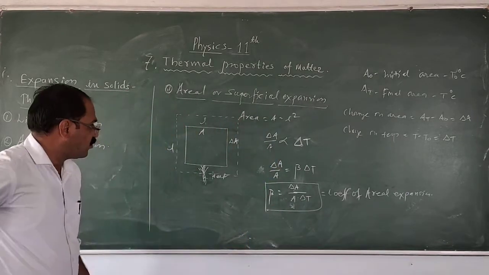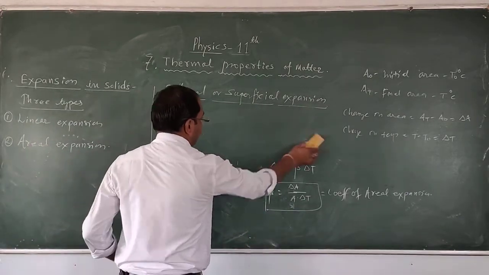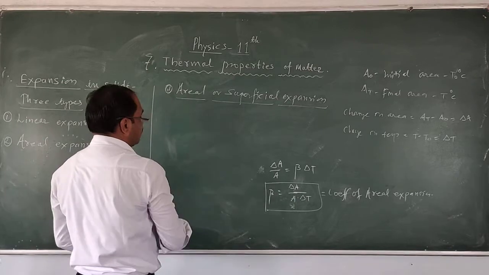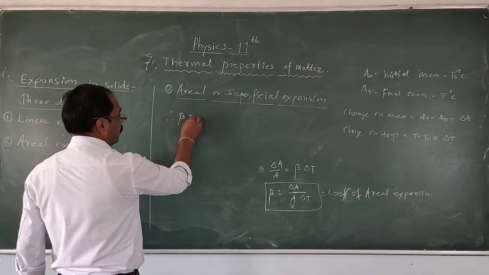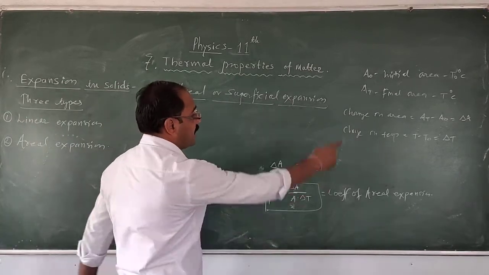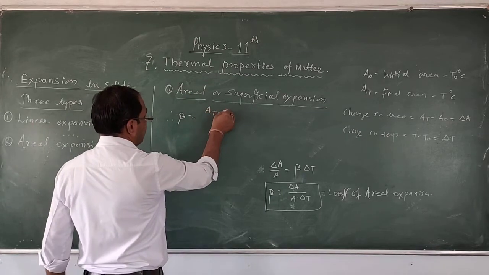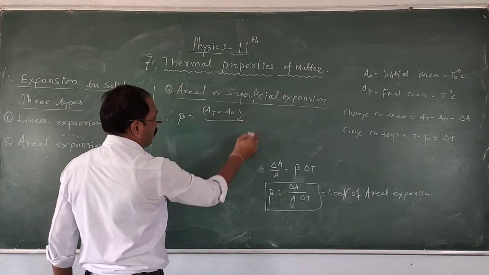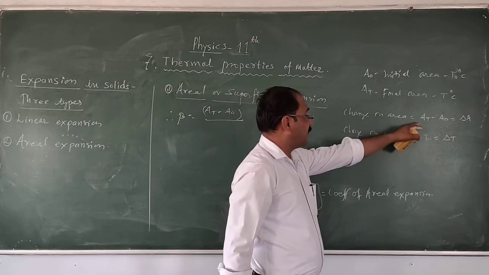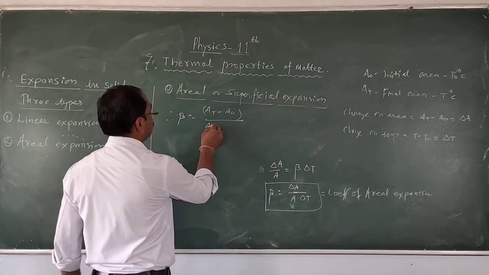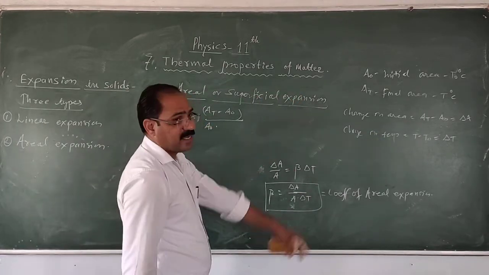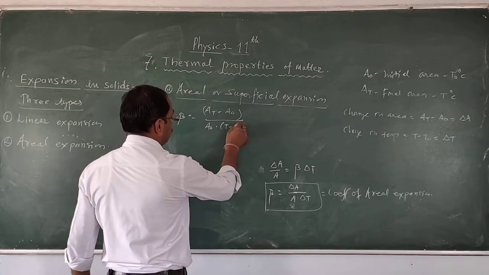So rearranging this formula you will get this beta in another term, that is therefore beta is equal to what? Delta A, delta A कितना है AT minus A0 upon initial कितना एरिया है A0 into temperature change T minus T0.